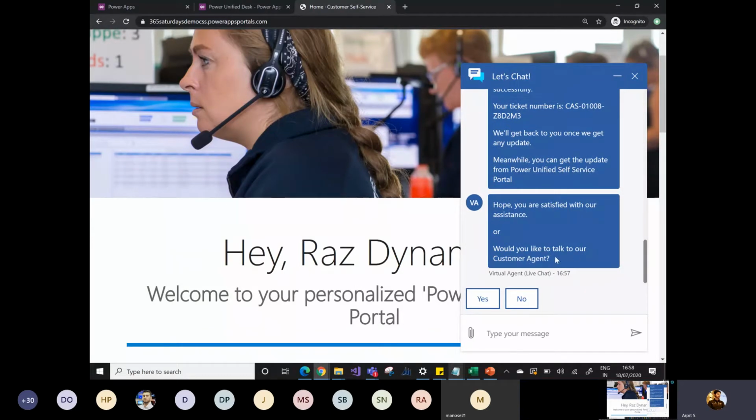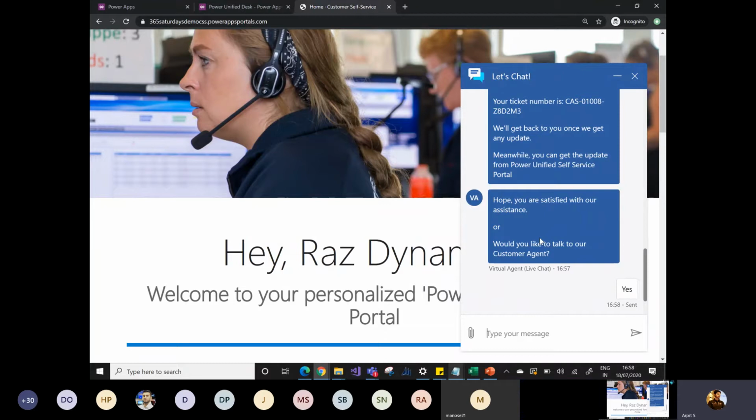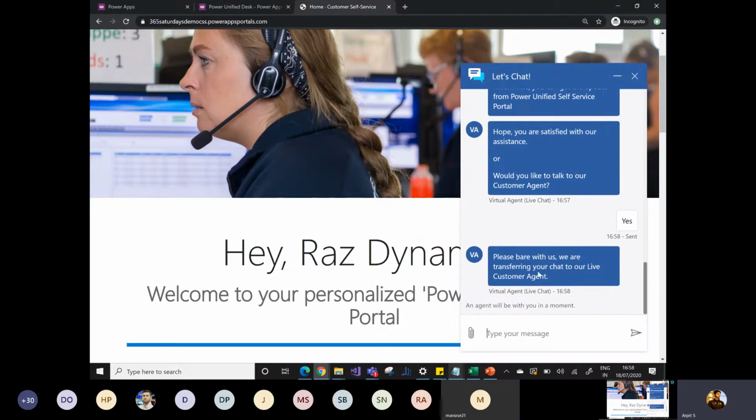Here is the main thing that comes into the picture. Right now I'm talking to the virtual agent, but if in any case I want to talk to the live agent or the human agent, the virtual agent can redirect my chat to the human agent as well. So I'm Raz, I'm not satisfied and I'm very disappointed with the service that Microsoft has provided. I just wanted to talk to the human agent, so I will say to the virtual agent, yes, I want to talk to the human agent. He will say, please bear with us, we are transferring your chat to our live customer agent.